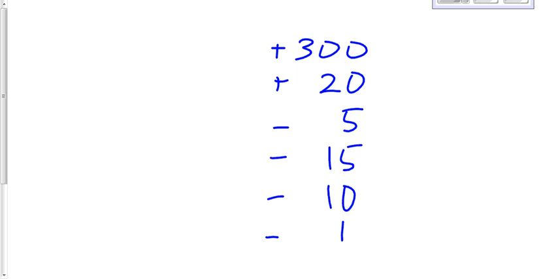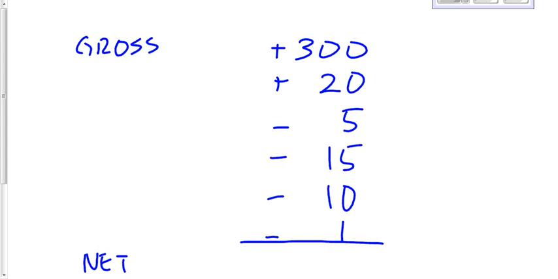My gross salary, okay, this is my gross salary. This is what they're paying me. My gross salary is $300. My net salary is all of these things added together. 300 plus 20, 320, plus -5 is 315, plus -15 is 300, plus -10 is 290, plus -1 is 289. My net salary is my total salary after adding all of the positives and all of the negatives.